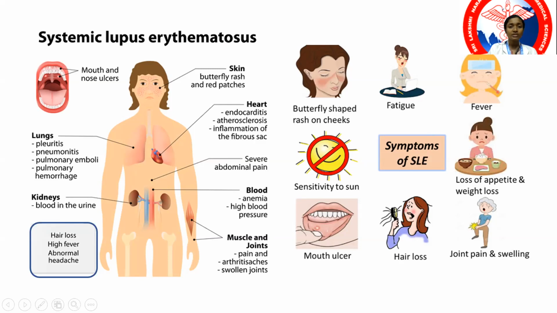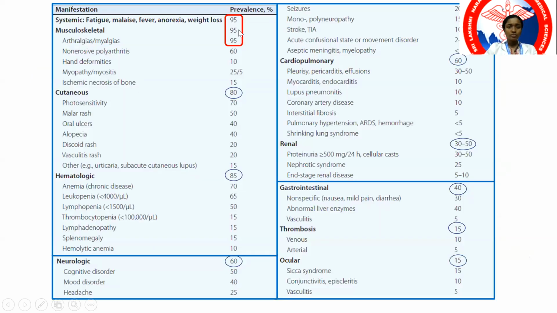Apart from that, systemic manifestations like malaise, headache, fever will most often be present in these people. So the most common are systemic manifestations, musculoskeletal and cutaneous manifestations, and hematological manifestations, especially leukopenia and normocytic normochromic anemia, or anemia due to a chronic disease. Neurological manifestations and cardiopulmonary manifestations rank next. Then renal manifestations are dreaded complications seen in up to 50% of the individuals.